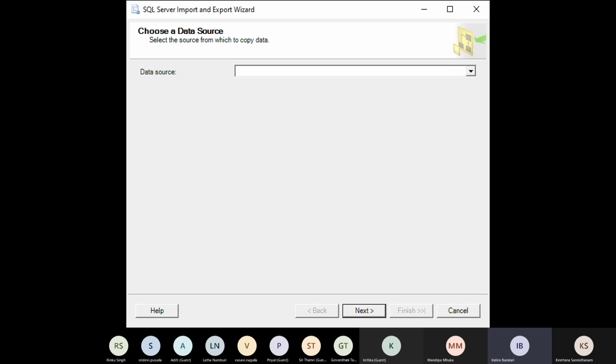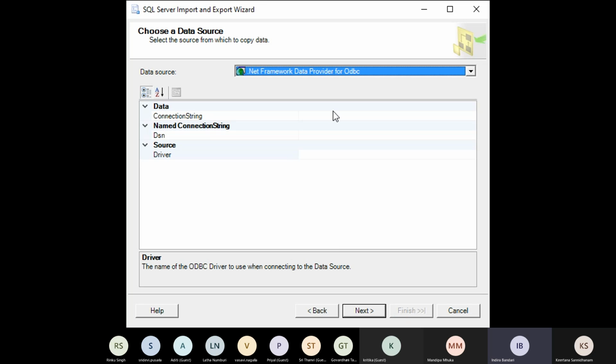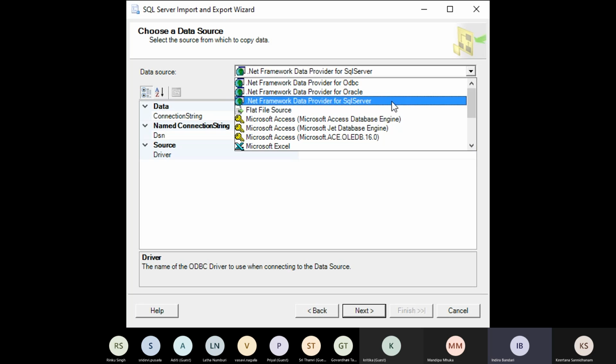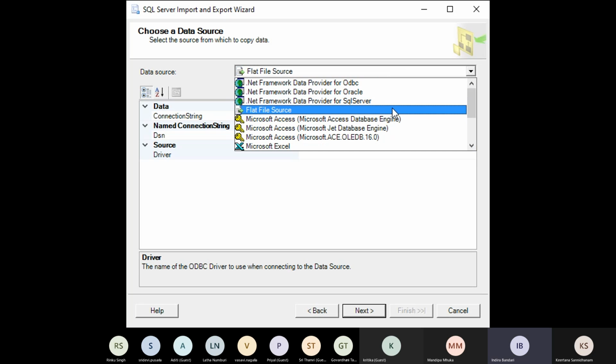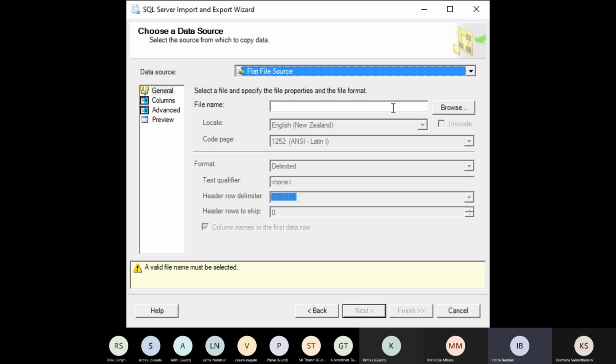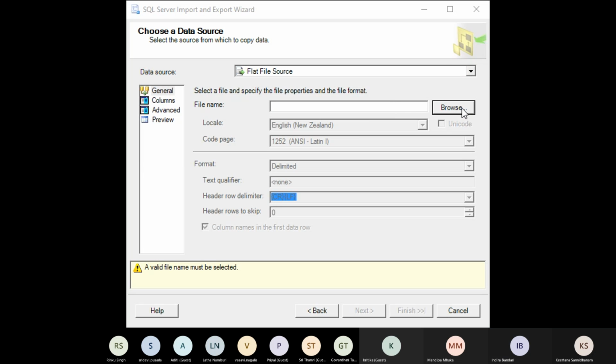Now choose data source as a flat file. Flat file source and browse. Choose a CSV.